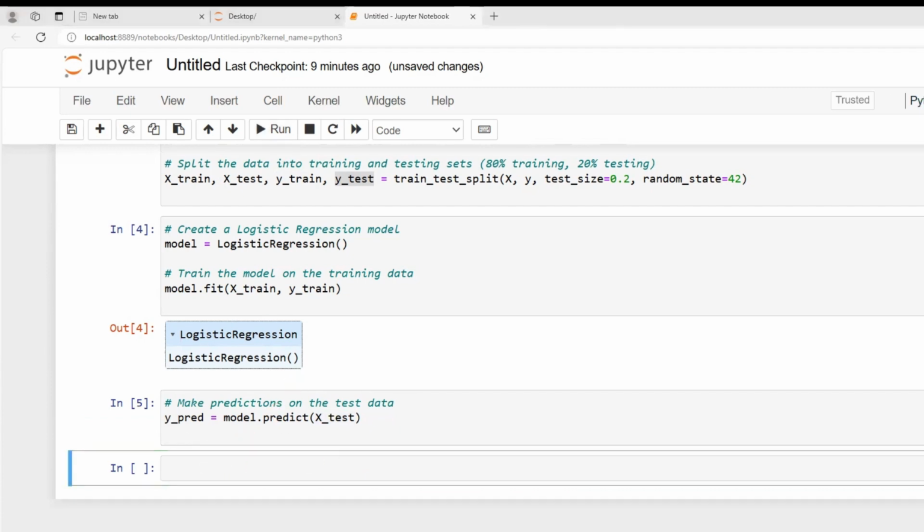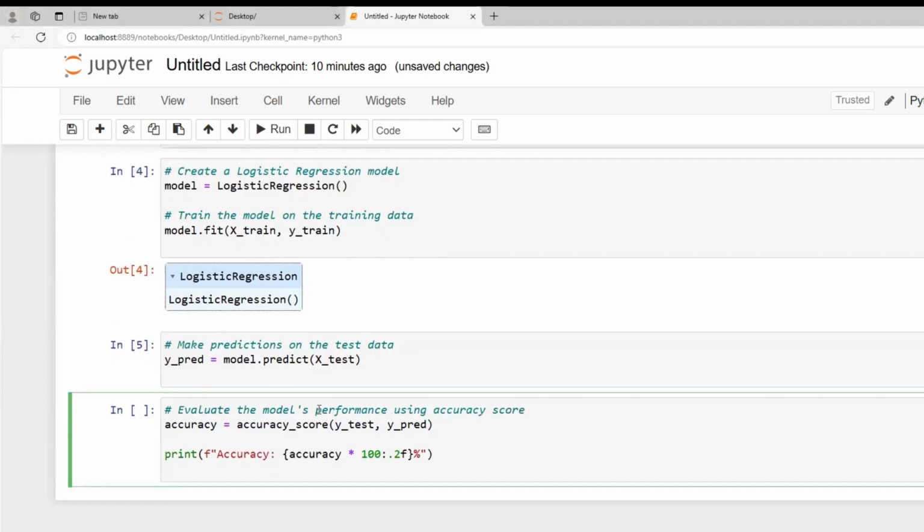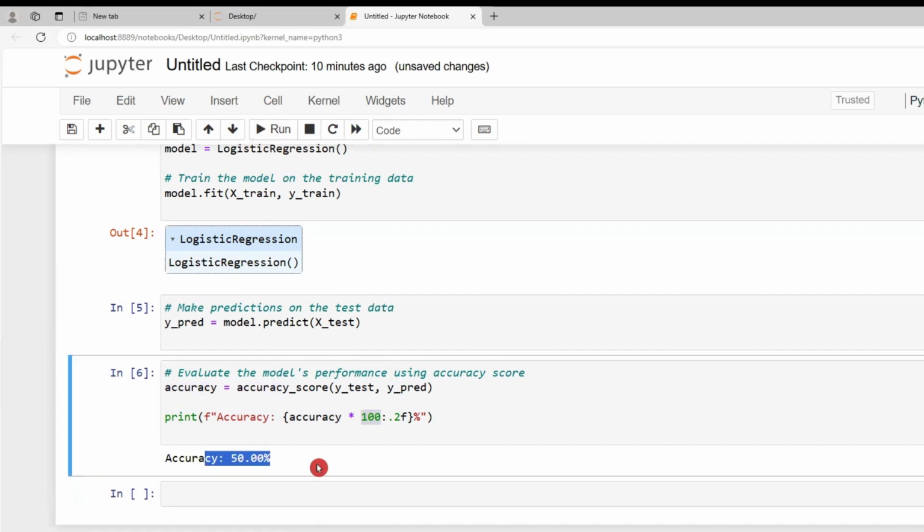Now, finally, we will evaluate the model. We evaluate how well the model performed by comparing the predictions with the actual test data using accuracy. For that, I need to write a syntax like this. Here we are evaluating the model performance using accuracy_score, putting in y_test and the predictions, and printing the accuracy as a percentage. If I execute this statement, you can see we got the result as 50% accuracy.